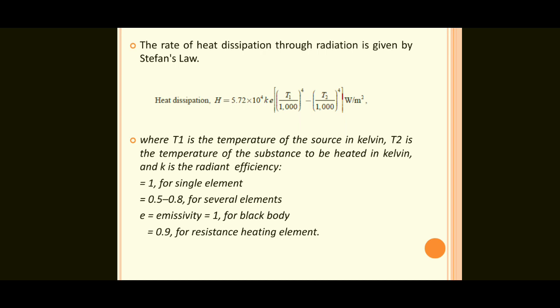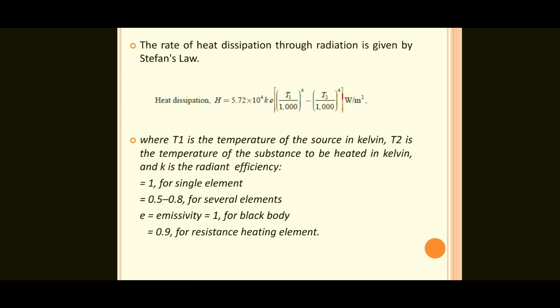So here what is the equation? 5.72 into 10 power 4 into K E, T1 by 1000 whole power 4 minus T2 by 1000 whole power 4. Here T1 is the temperature of the source in Kelvin.